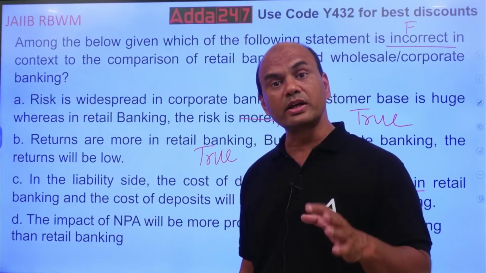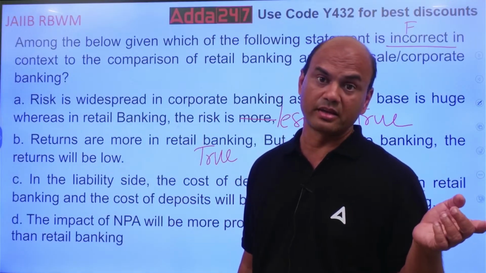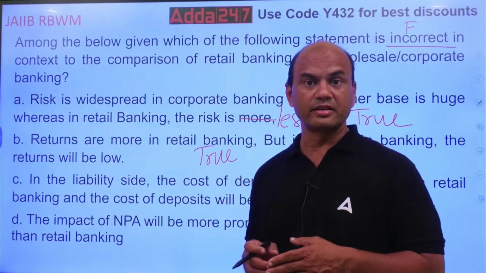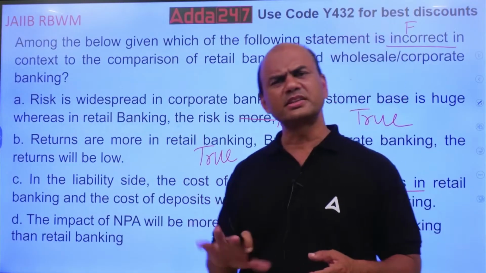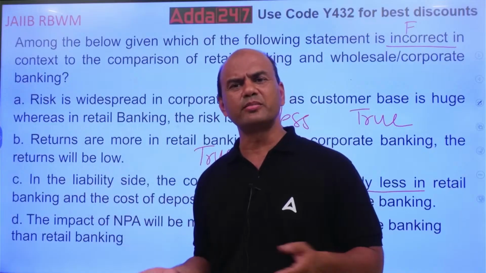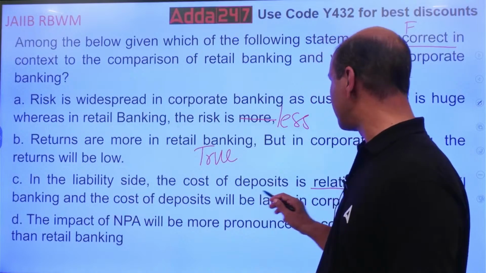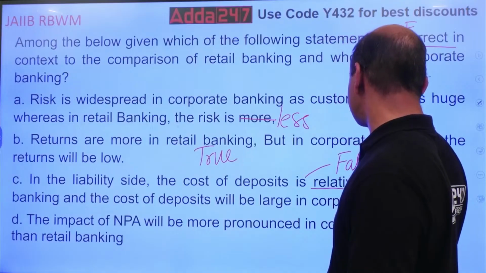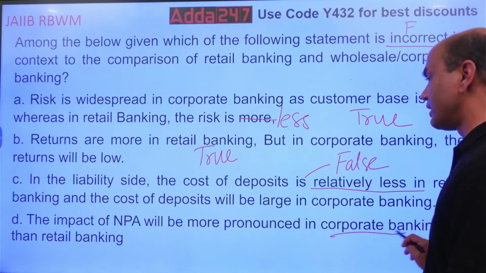The branches are located in the main business area in retail banking. So the rent will be higher. The cost of the plot will be higher if you are purchasing it. Other costs will be higher. Whereas in corporate banking, the branches are far off, outside the city also they can be. So the cost of the deposits is higher in retail banking. So this statement is false. False, and this is what you want. Incorrect.